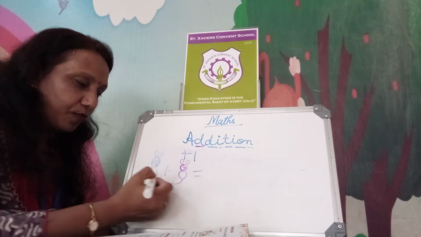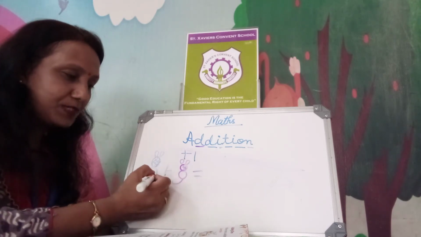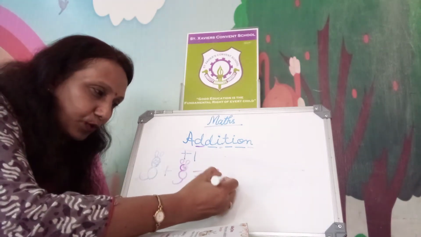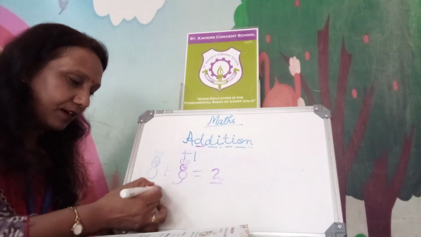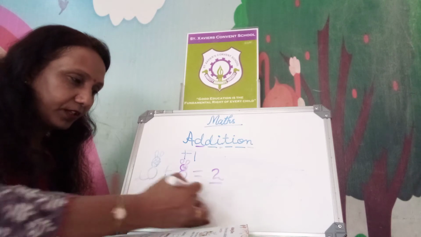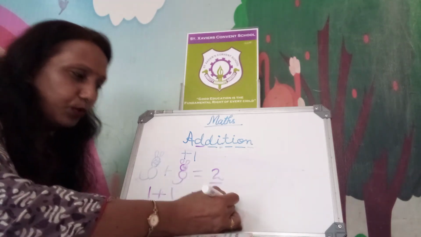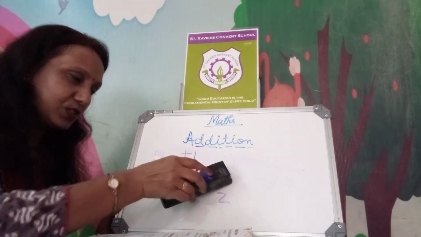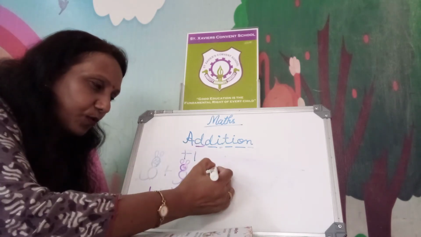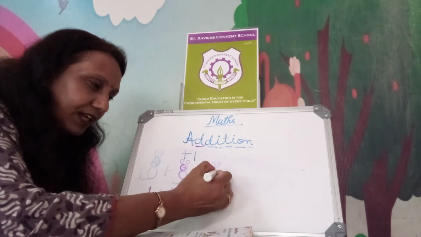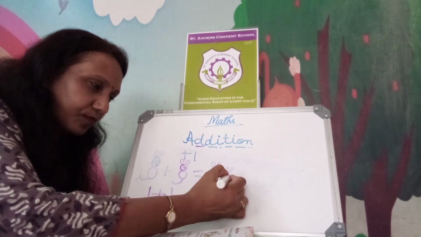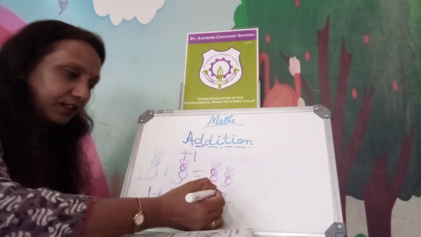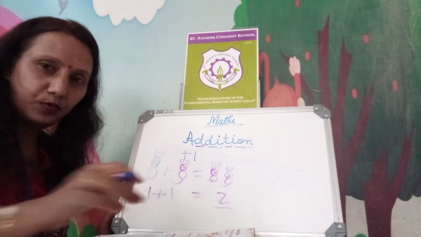So 1 plus 1 means what comes after 1? 2. So the answer will be 2. Right? 1 plus 1 equal to 2. We can show here 2 cats. Right? The answer will be 2. Okay?